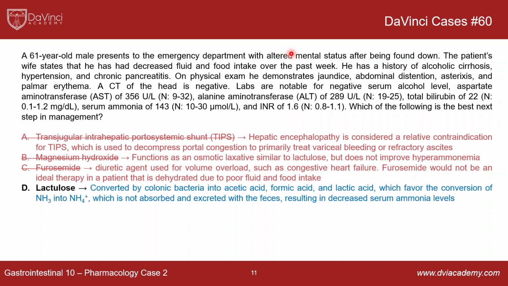Lactulose, which is our correct answer, again, is converted by colonic bacteria into a variety of acids, which then favor the conversion of ammonia into ammonium, which is not reabsorbed across the colonic epithelium and is then excreted with the feces, resulting in decreased serum ammonia levels. Remember, it's all about decreasing the ammonia levels. So again, the take home is remember that lactulose can be used for any patient with constipation, but it also has the benefit of helping decrease ammonia levels in patients with elevated levels of ammonia.